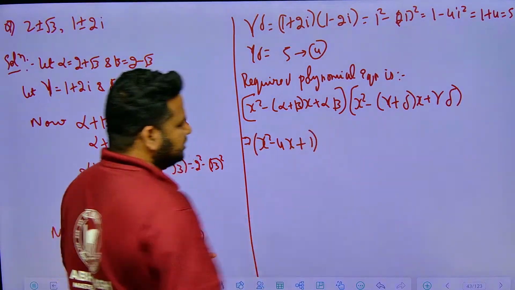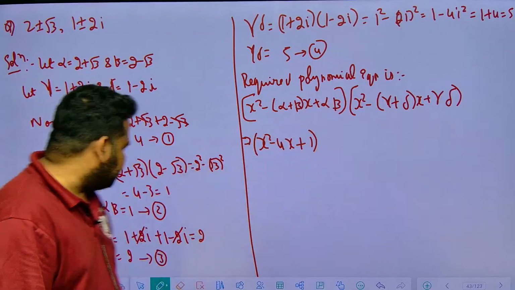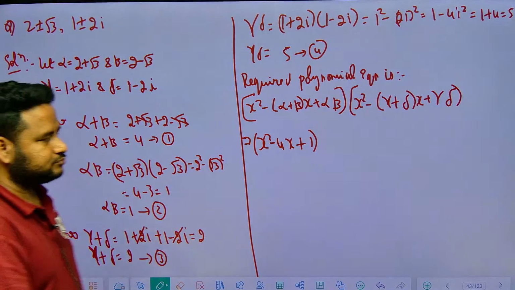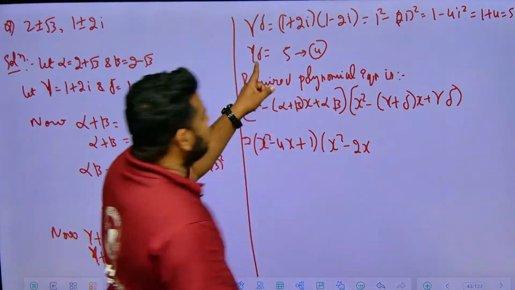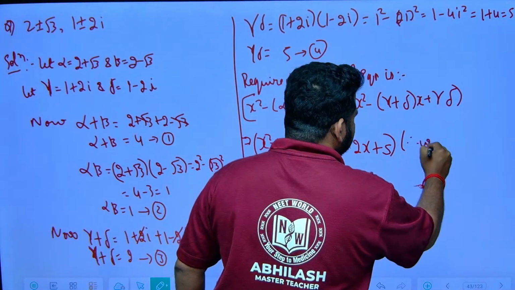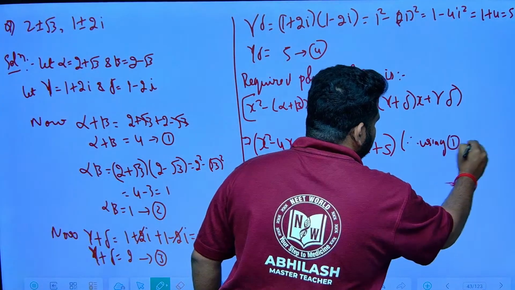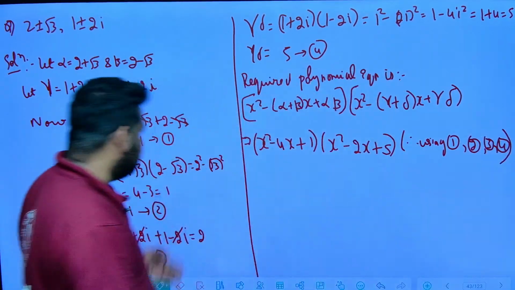Okay, this is the next thing. Now here x square minus gamma plus delta, what is the value I got? 2. So x square minus 2x, and gamma into delta is 5, plus 5. Therefore using 1, 2, 3 and 4, that is what I have done.